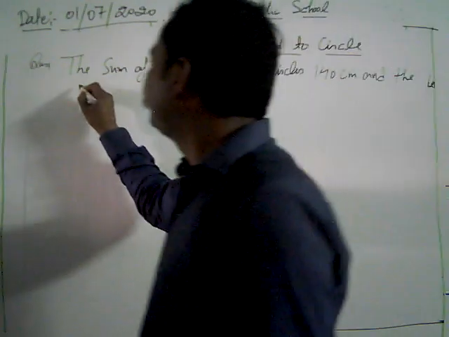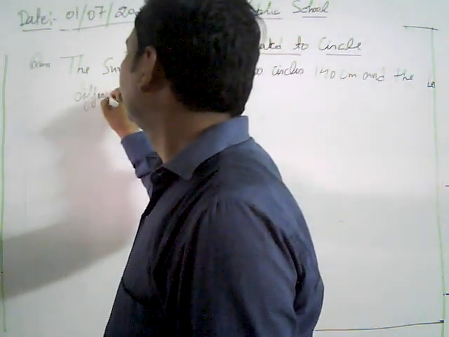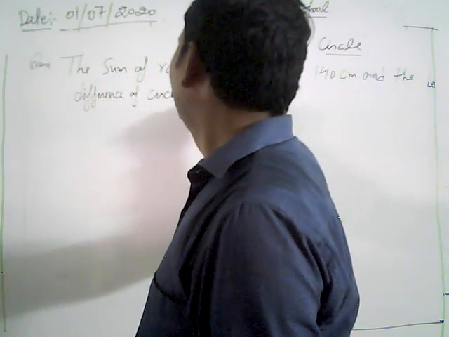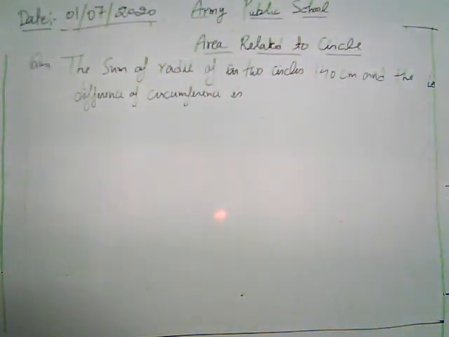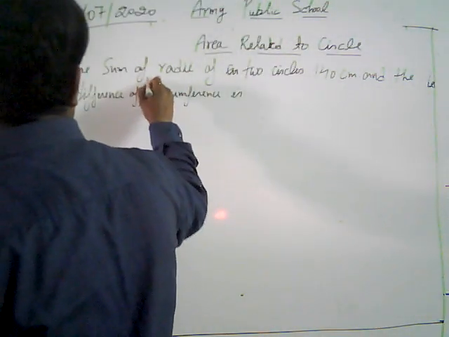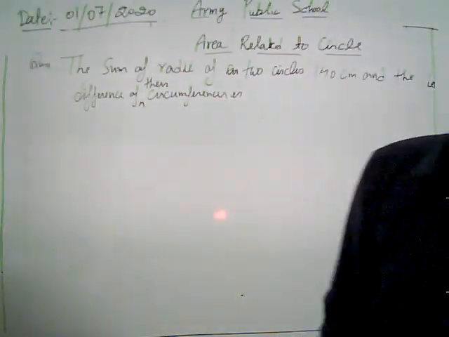and the difference of their circumferences, what is given there? A numeric value.